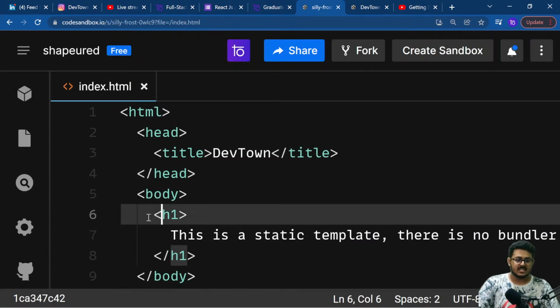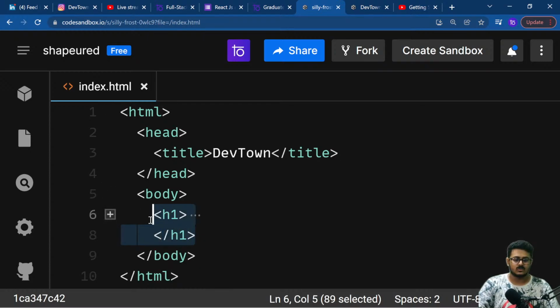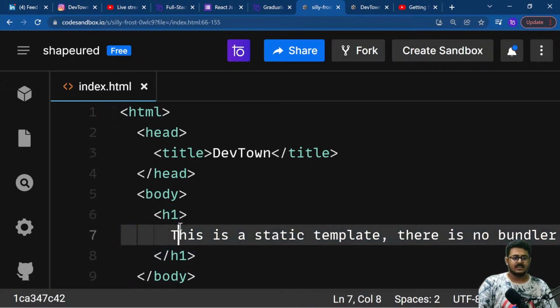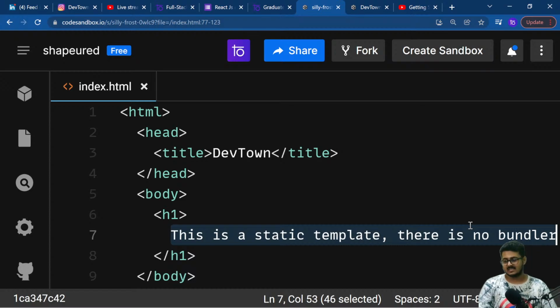Okay, there's this h1 tag that you're able to see right over here. It has the opening and the closing tags inside the body, and whatever text you want to be highlighted, like a particular heading, will go in between the opening and the closing h1 tags.